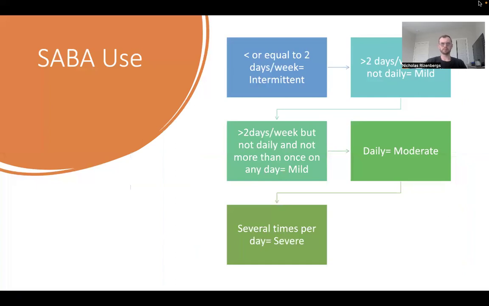So SABA use, less than or equal to 2 days a week would be intermittent. And then over 2 days a week, but not daily, that would be mild. And then over 2 days a week, but not daily, and not more than once any day would be mild as well. Daily would be moderate, and then it goes into several times per day, and that would be severe.